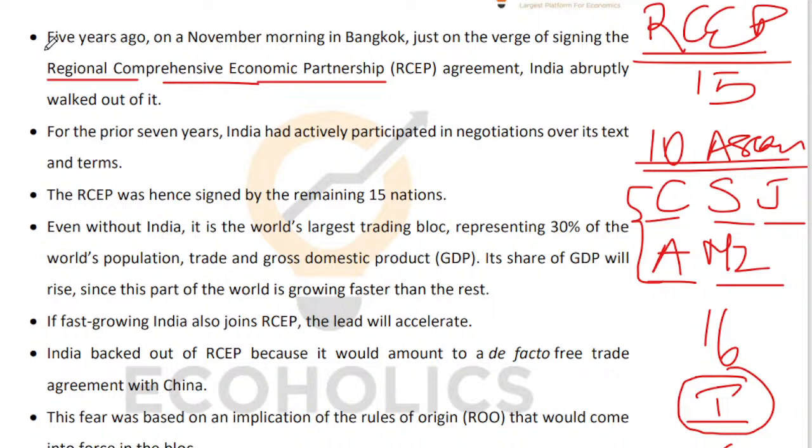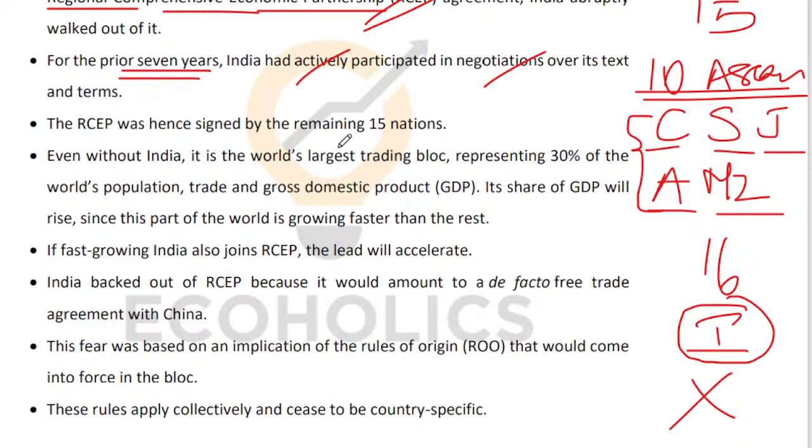Exactly 5 years ago, we were on the verge of joining the RCEP, but abruptly decided to not join. From 2012 to 2019, we actively participated in the negotiation. RCEP was nevertheless signed and agreed upon by 15 nations.